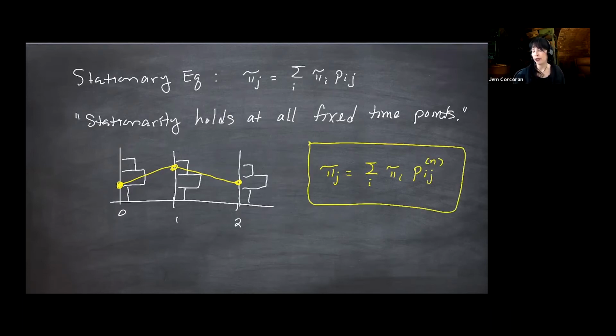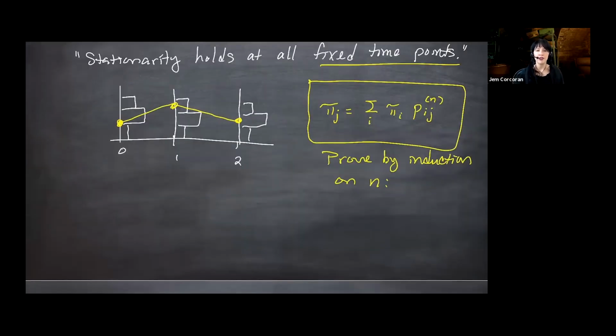I did say fixed time points because we're going to see a problem if n is random. But we can prove this thing in the box using induction on n. So my first step would be to prove it when n equals 1, and that's our definition of stationarity, because the assumption here is I have a stationary distribution, so it satisfies pi j is that sum, and I want to show that it holds for other n.